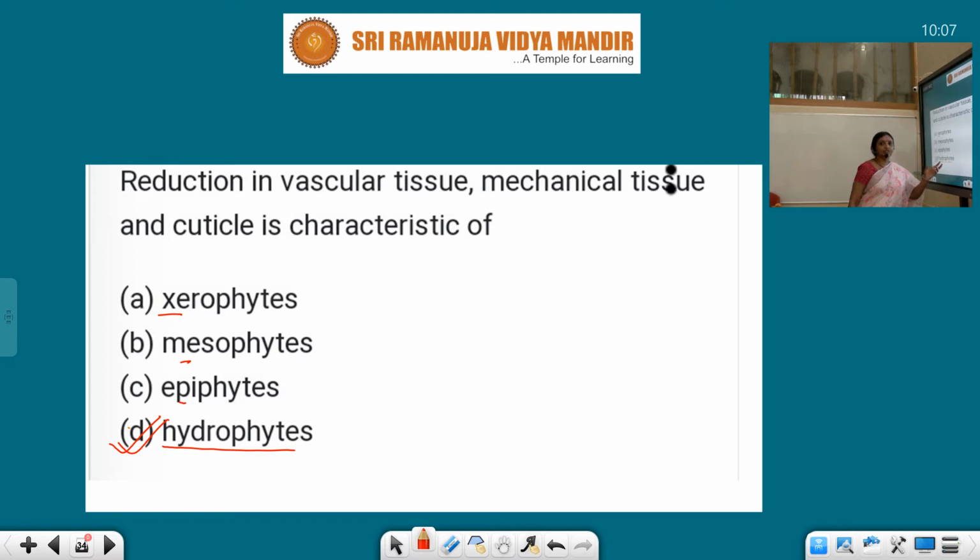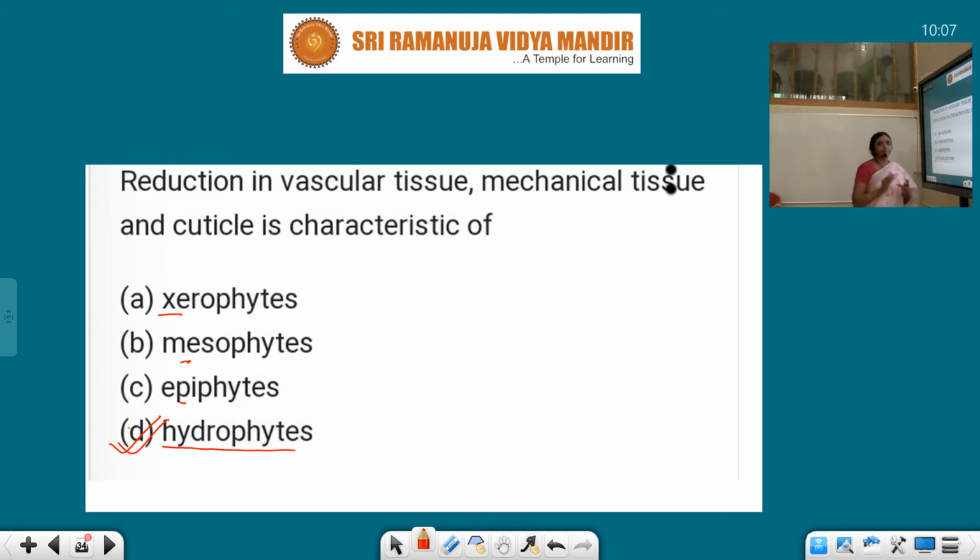The plants which live in water, they are already living in water, so xylem is not well developed. They are taking water from all the parts of the body. And similarly in hydrophytes, cuticle is absent. If present, a very thin layer of cuticle is present.